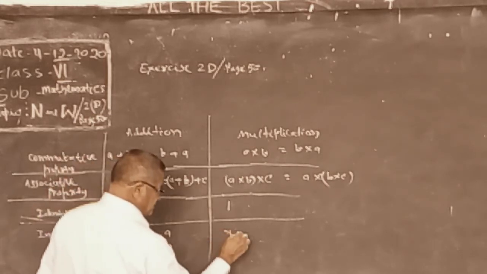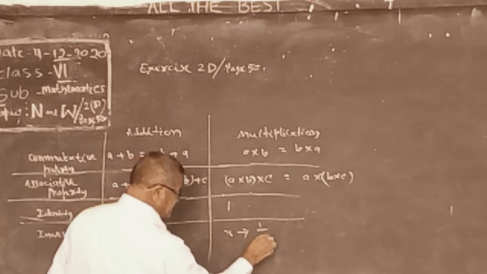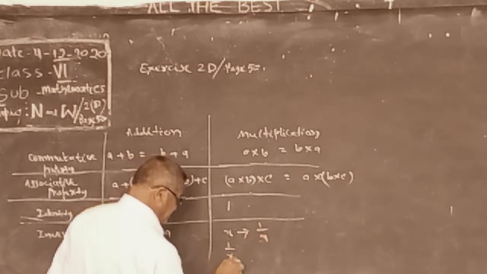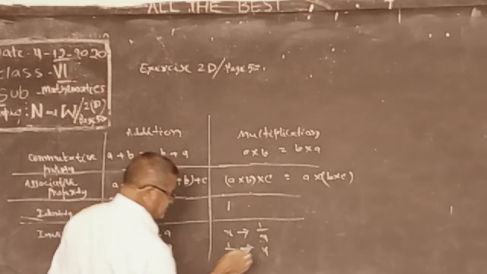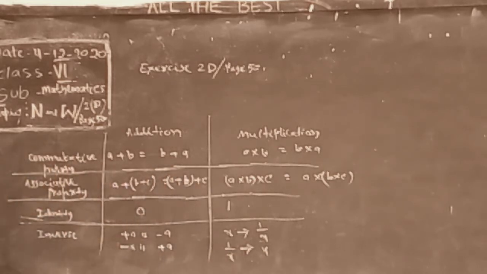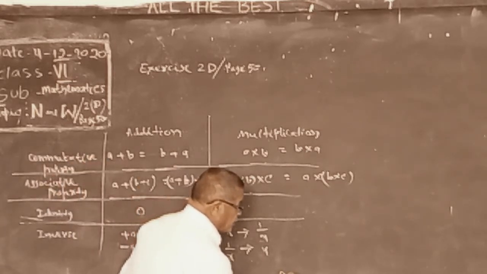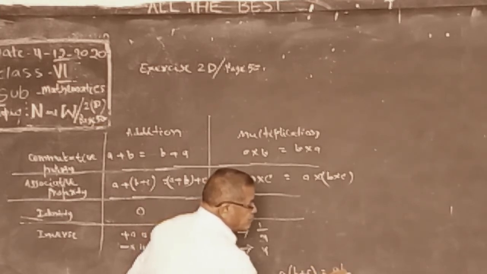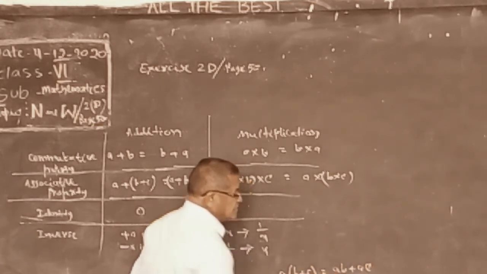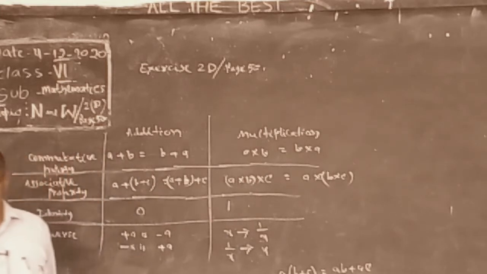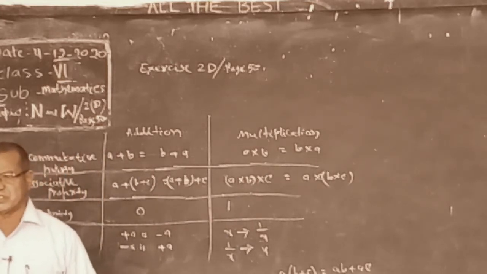Here x inverse is 1 by x, and 1 by x inverse is x, like this. And there is a distributive property also, of multiplication over addition: a of b plus c is equal to ab plus ac. These are the properties of these numbers.